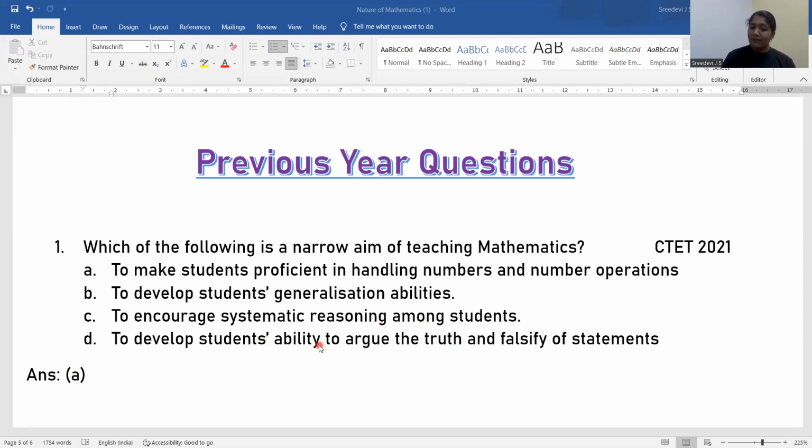It is also the same way, ability to argue and finding the truth is not only a narrow concept, right? Day by day, they are encountering a lot of experiments and coming to a lot of conclusions as well. And we, the teachers, are the mentors to guide them through whether it is correct or not, or the possibilities we can discuss. So that is also not a narrow aim. So the answer is option A.